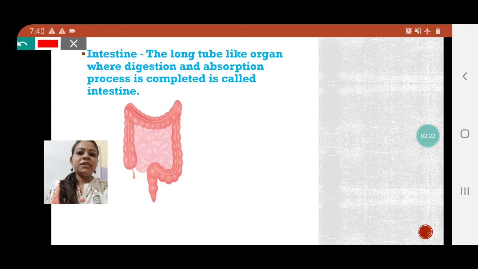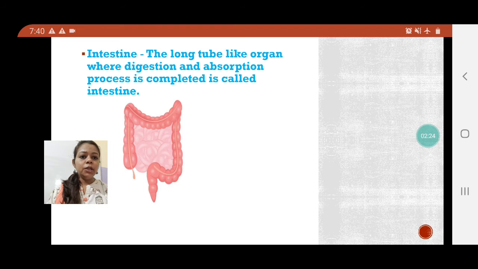That's why it is written here that intestine is a long tube, and it is also an organ. Why? Because it also takes part in digestion. So this is also a digestive organ, but it is like a tube, and inside that only the digestion process and the absorption process is completed. Basically, keep in mind that intestine is a tube-like structure. When we discuss further, you will understand it in a better way.